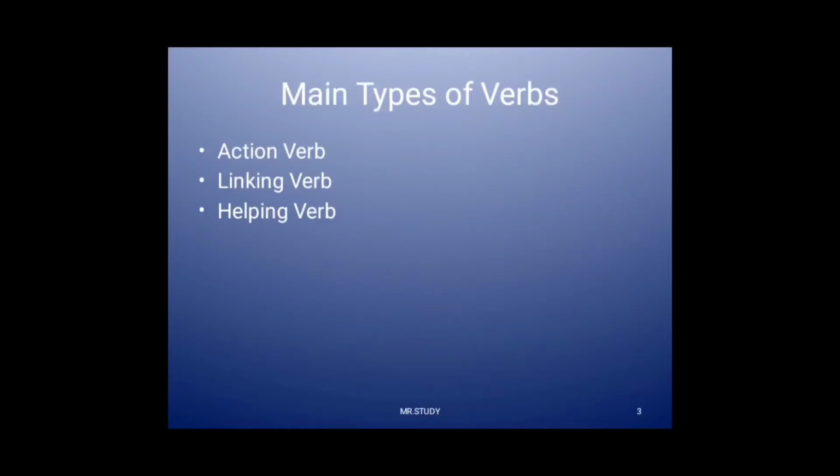Next, the main types of verbs. There are three main types of verbs: action verb, linking verb, helping verb. What is an action verb? An action verb is a word that tells you what a person, animal, thing, etc. does. This type of verb is the strongest and signifies some tangible action taking place.